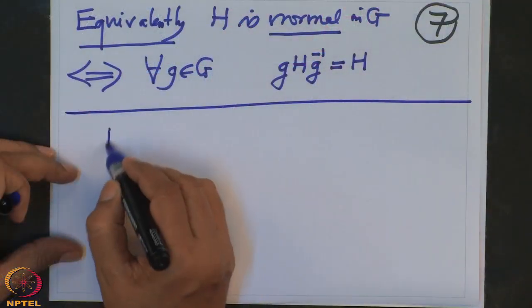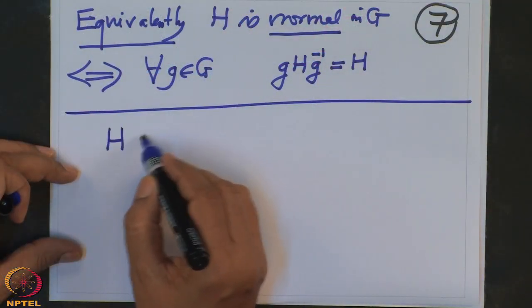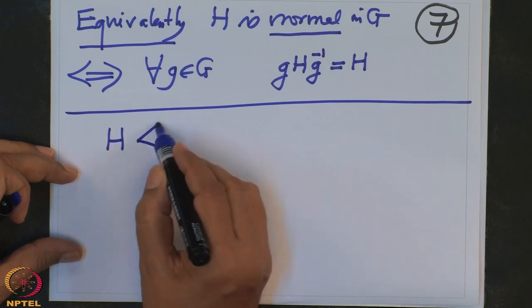Now our problem is the following. We have a subgroup H, and a normal subgroup is usually denoted by this notation.